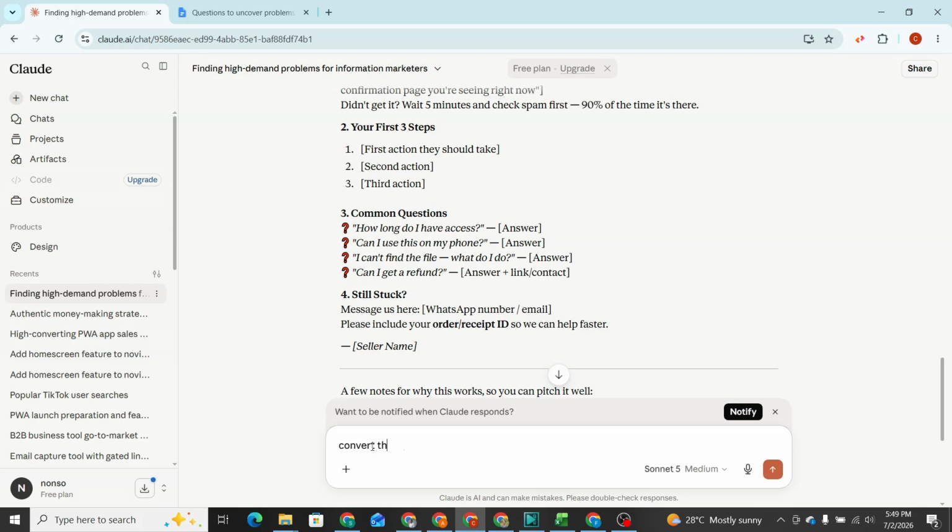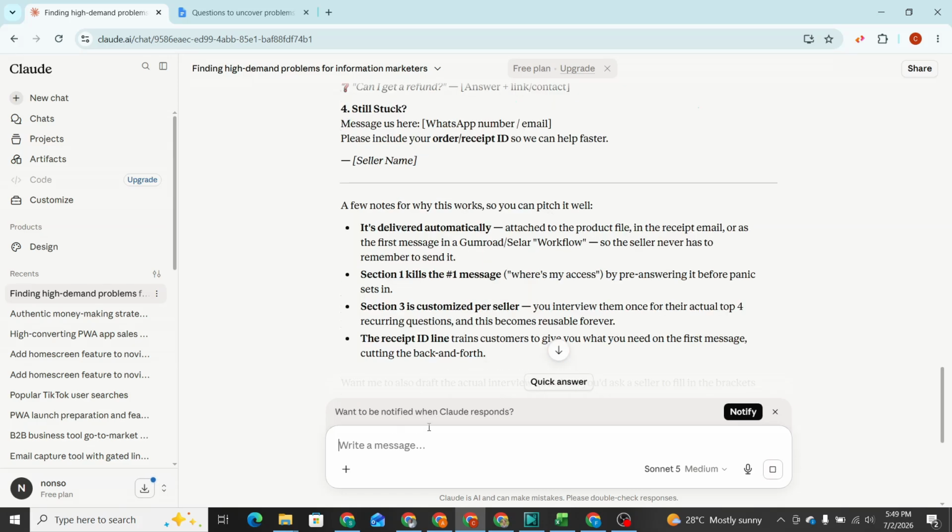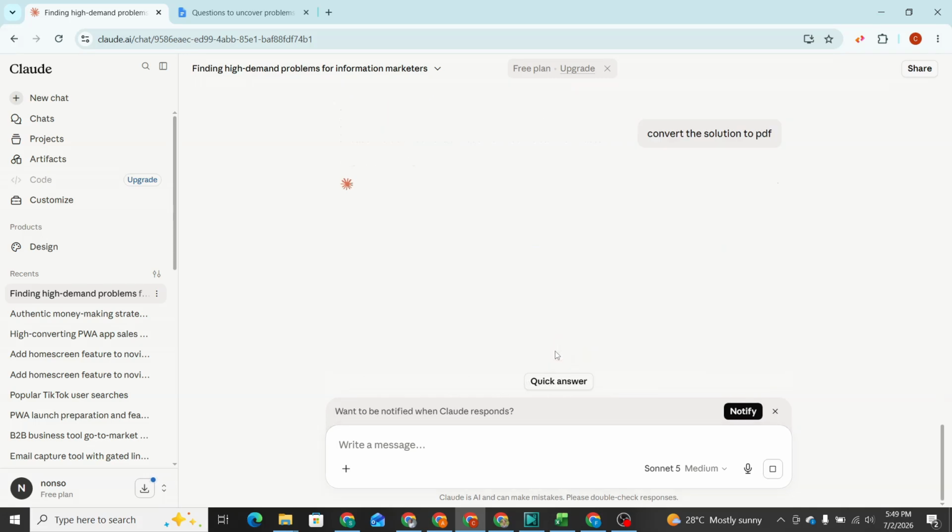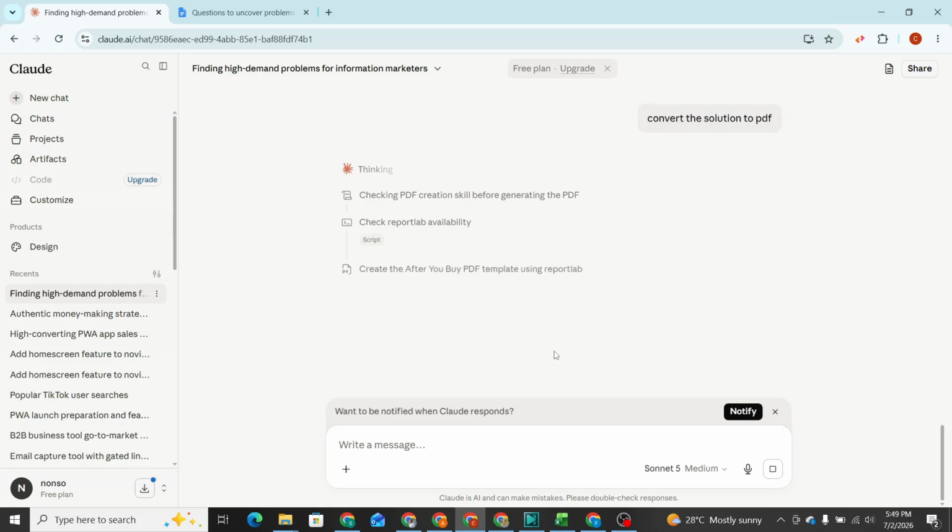Convert the solution to PDF. So let's see how it looks inside the PDF. I would have asked it to design it properly, with fancy designs and the aesthetic, but I forgot to do that. But let's just see what it comes up with, right? And how it looks. It's creating it. I could ask it to adjust it, right?